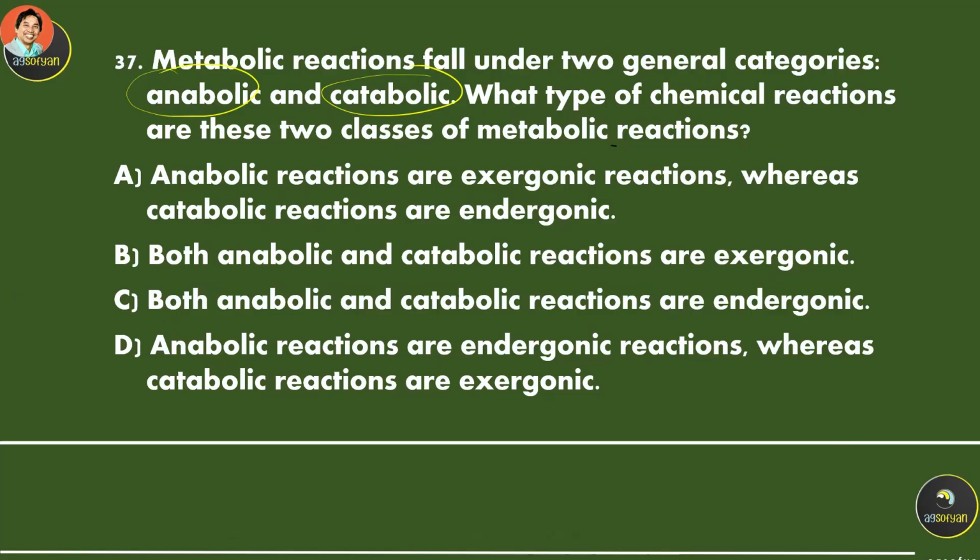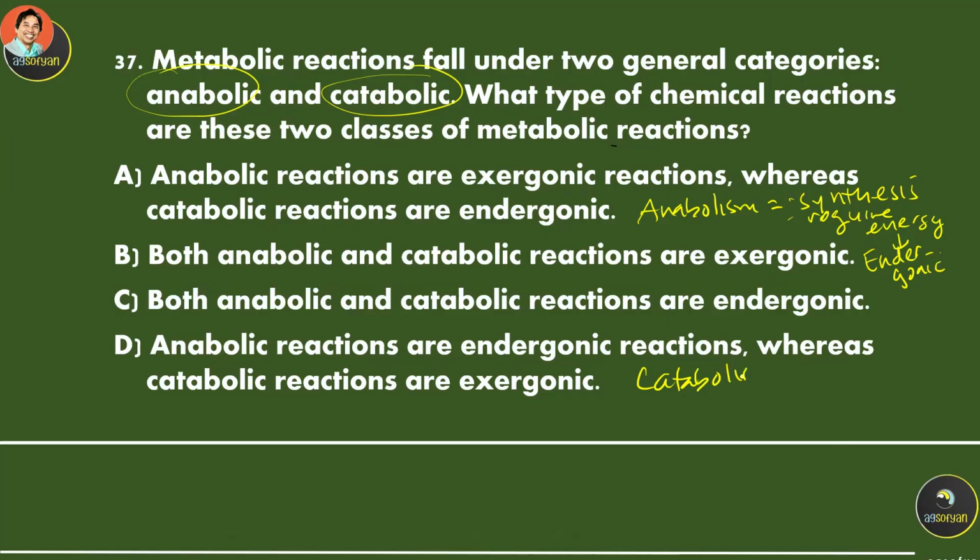What type of chemical reaction are these two classes of metabolic reaction? Anabolism is a synthesis, making bigger molecules. If it is synthesis, it is going to require energy. Just remember, photosynthesis requires energy from the light. It means that energy enters into the reaction. It's called endergonic.